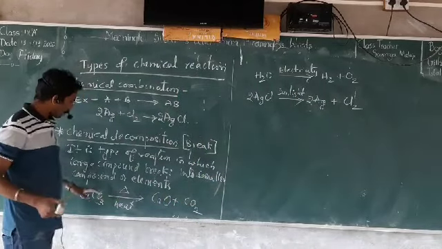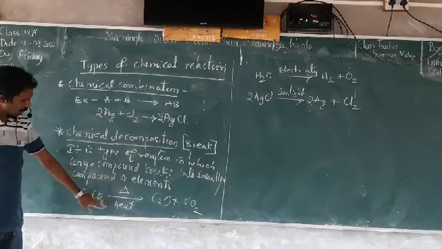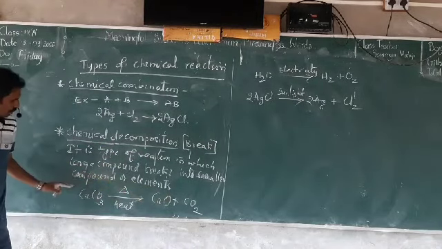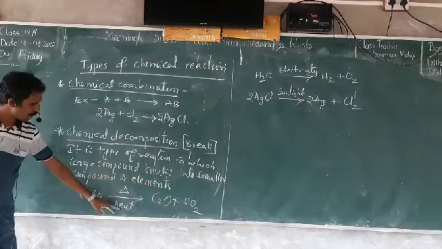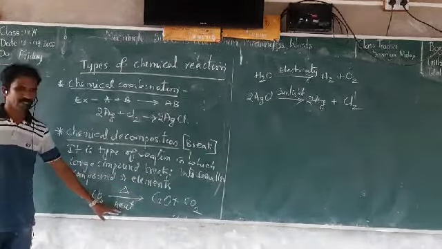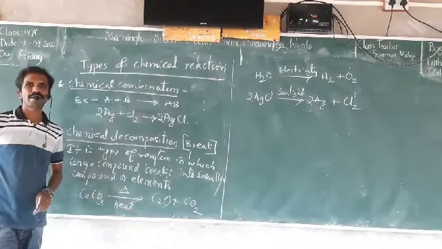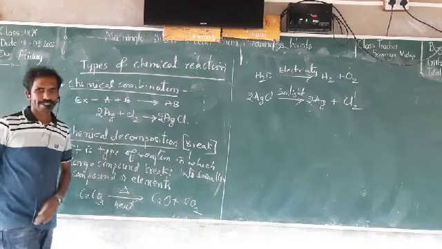So if you take the decomposition reaction, here decomposition breaks happen. The first reaction is decomposition which happens by heat. When the decomposition happens by heat, that is called thermal decomposition.